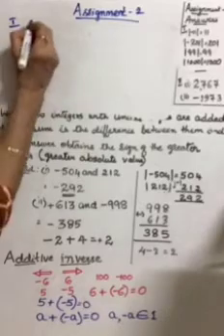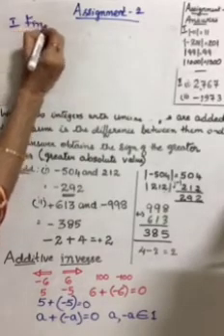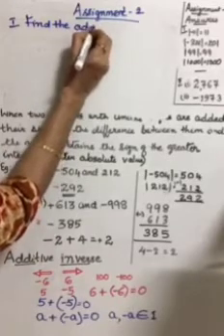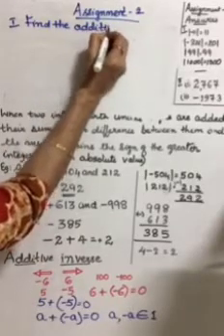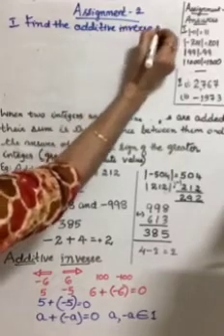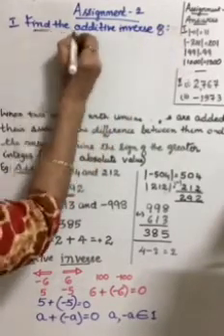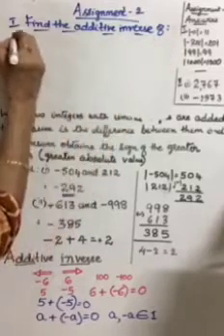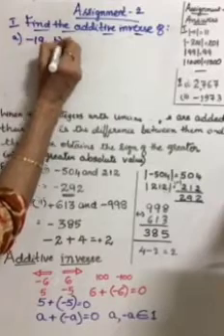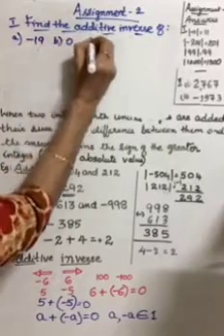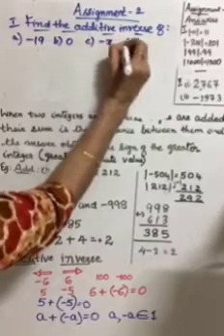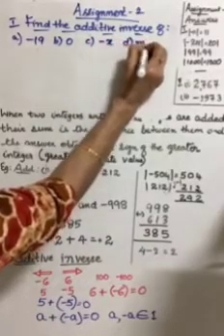Find the additive inverse of the following. Okay, so I have negative 19, 0, minus x, m.